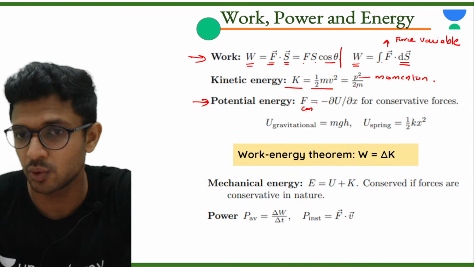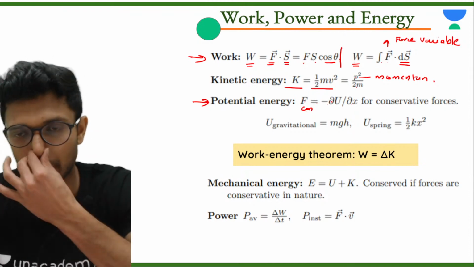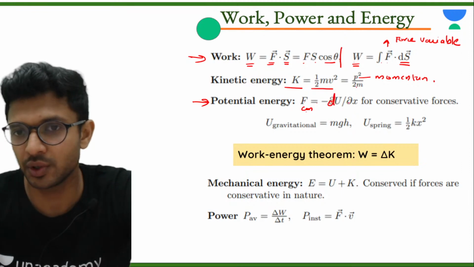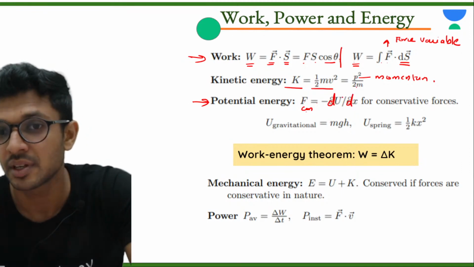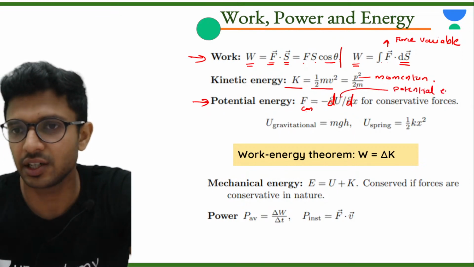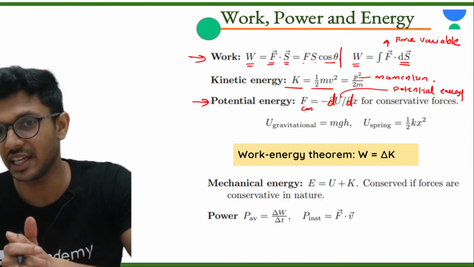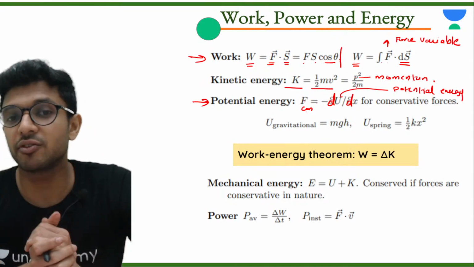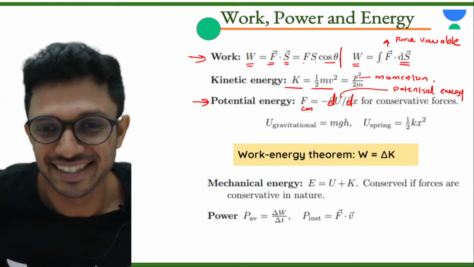Conservative force is equal to negative of du by dx. U is potential energy, so the differential of potential energy with respect to displacement with a negative sign gives you the conservative force. This is also very important.